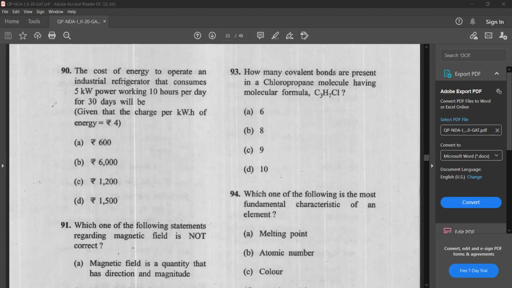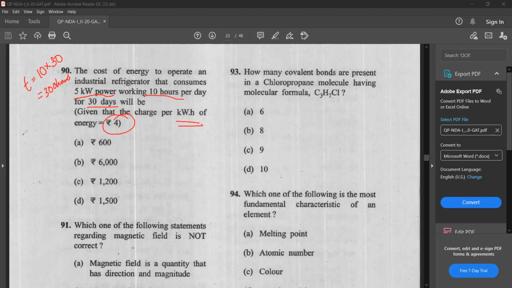We have to find the cost of energy, so we first have to find the energy. Power is 5 kilowatt, and the time is 10 hours per day for 30 days, so total time is 10 into 30, which is 300 hours. We need the energy in kilowatt hours, because the amount is 4 rupees per kilowatt hour.